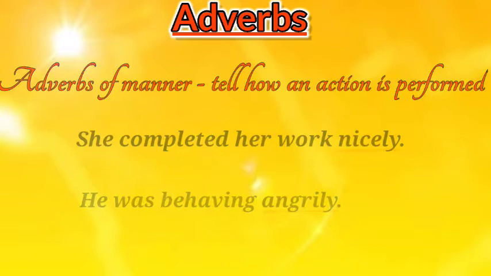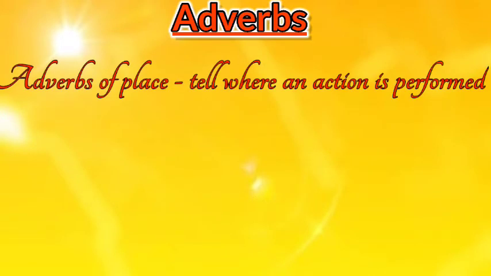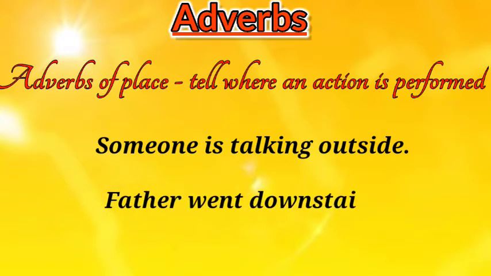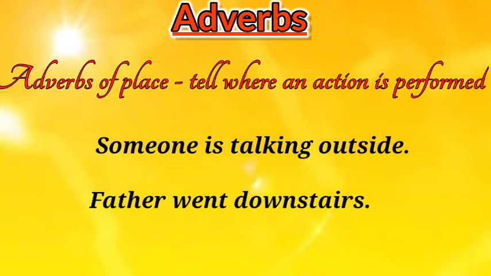Let us see another kind, adverbs of place. It tells where an action is performed, or expresses the place of the occurrence of an action. For example, someone is talking outside. Father went downstairs. In both the sentences, outside and downstairs are adverbs showing the place of an action. They tell where an action is performed. Hence, they are adverbs of place.